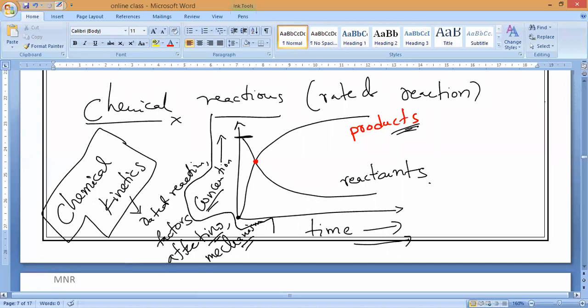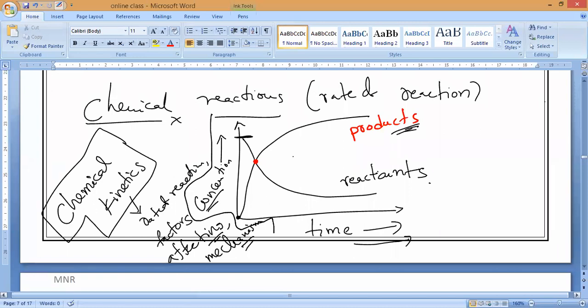During chemical reactions, the concentration of reactants and products changes at a time: reactants keep on decreasing, products keep on increasing. There are some changes that characterize the occurrence of chemical reactions.